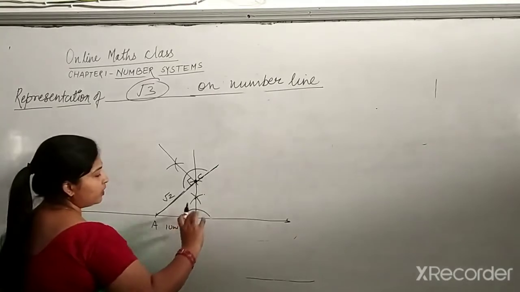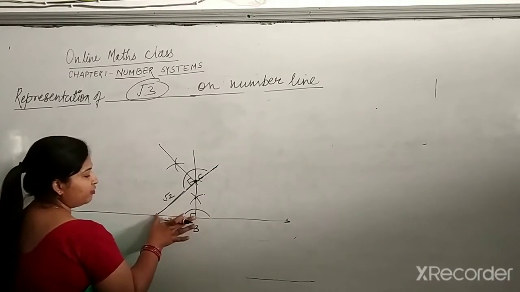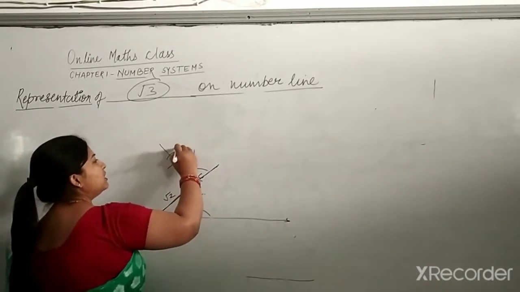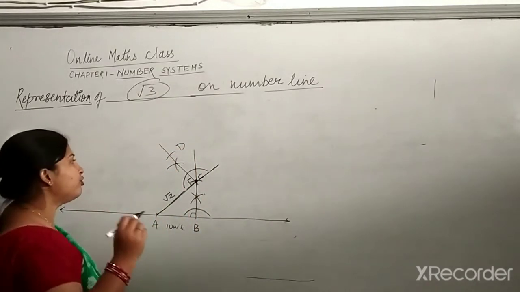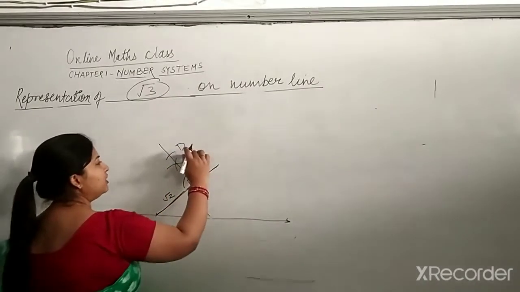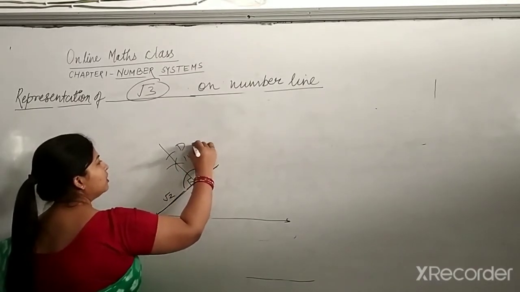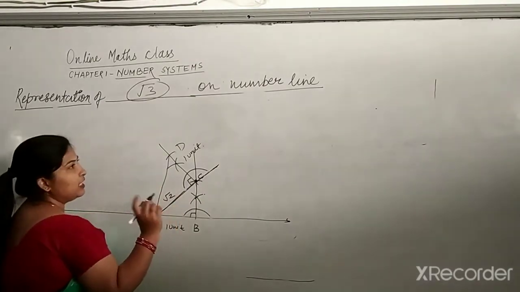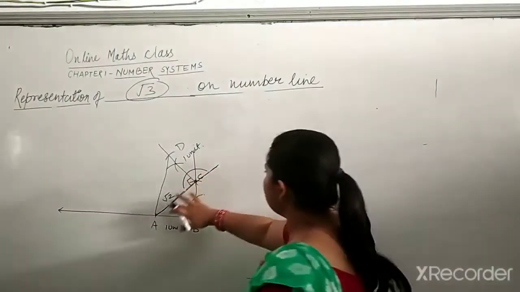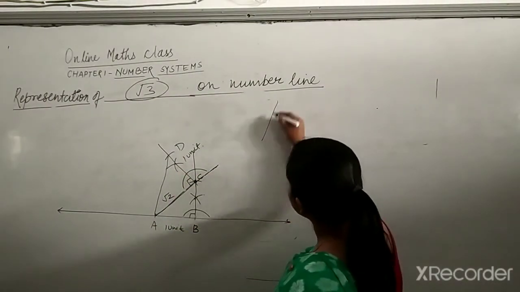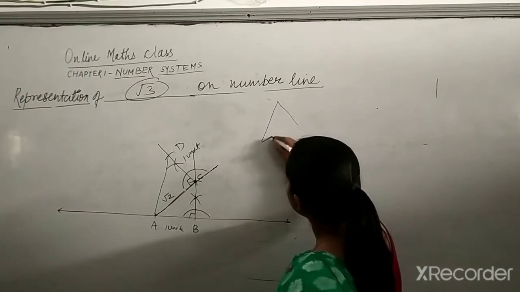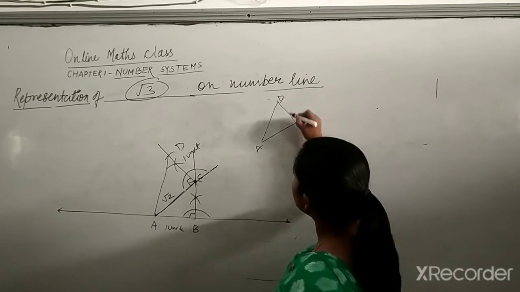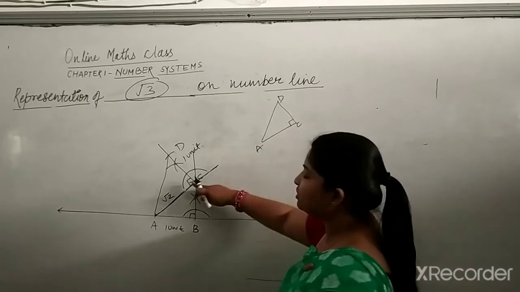So what I will do now, one unit I have taken from A to B, the same unit I will take from C to D. So from C to D you have taken one unit. Now I will join A to D. So can you see I am making the triangle again. What is the triangle? Triangle is A, C, D. This is your right angle triangle. You can check it from here.